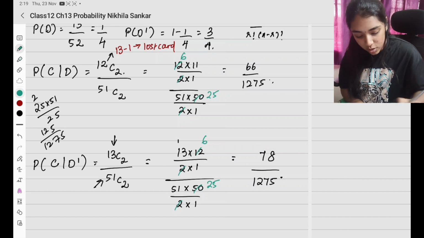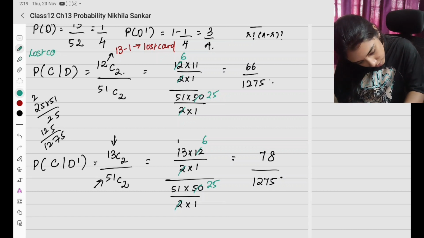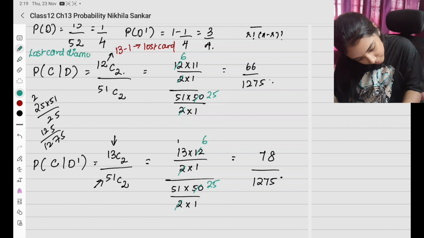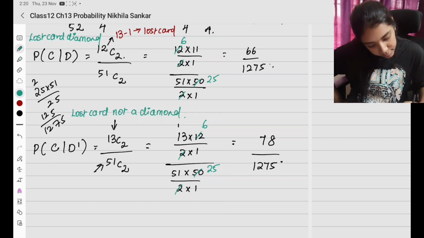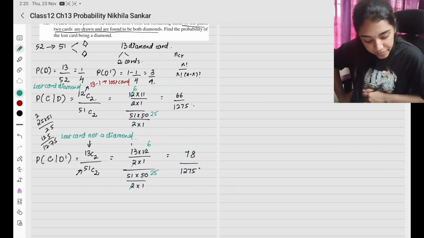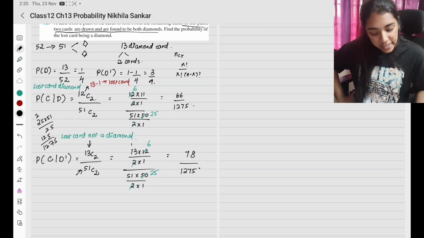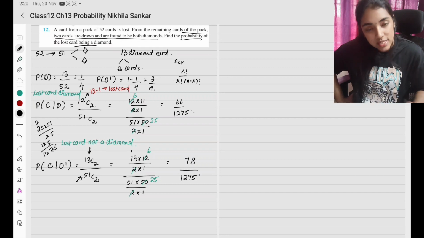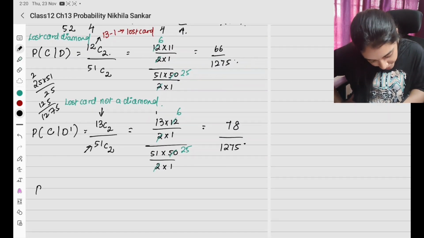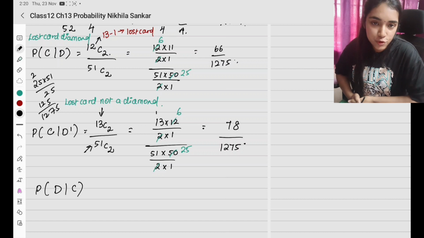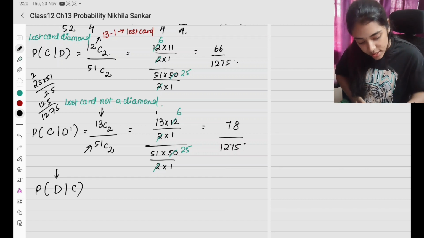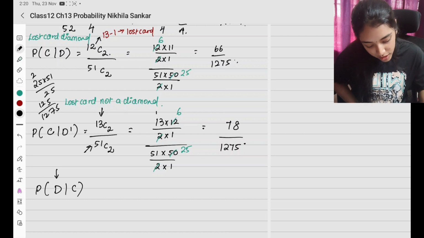Understood? Here, the lost card is a diamond, and the lost card is not a diamond. Okay, two different possibilities. So now what have we done? We have written the two possibilities. Find the probability that the lost card is a diamond. So find the probability that the lost card is a diamond given that you're choosing 2 cards. You are choosing two cards. What is the probability that the lost card is a diamond card? That's all. Now we just have to substitute in the formula.